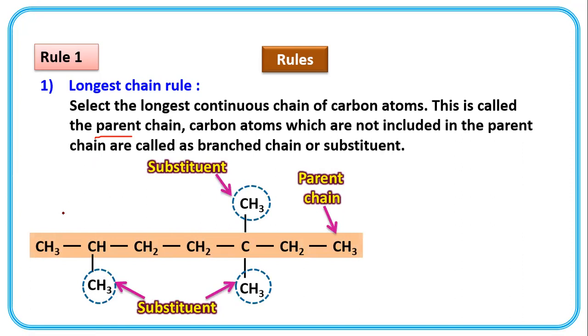See, this is the parent chain. It is the parent chain containing 1, 2, 3, 4, 5, 6, and 7 carbons. And the carbon atoms that are not included in this chain are present as substituents or as side chains. So this is a substituent, this is a substituent.